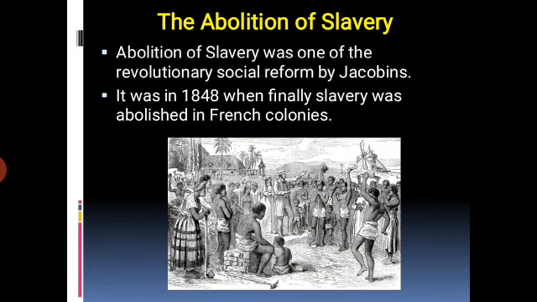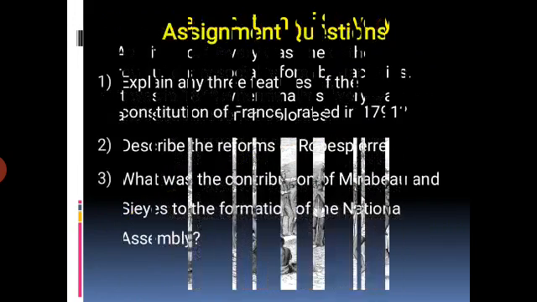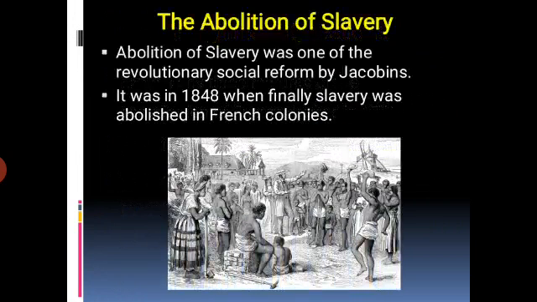Students, after long debates, the National Convention passed a law in 1794, and it declared slavery illegal and freed all the slaves in the French colonies. After ten years, slavery was started again by Napoleon. So, due to the interference of the National Assembly, slavery was abolished in France. In this way, today we learned about the whole incidents in France during the 18th century.